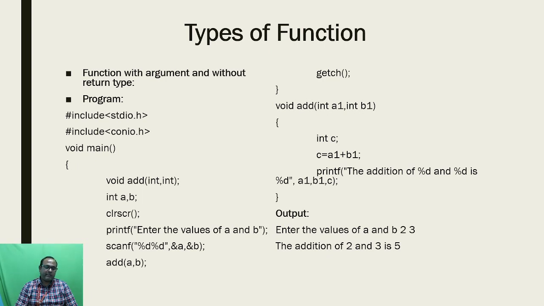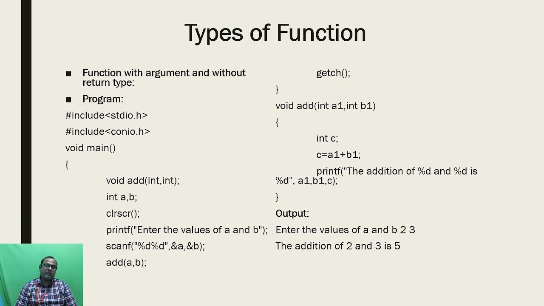While the control is reaching this add of a comma b, automatically that control will transfer to the function definition like void add of int a1 and int b1. Here I am mentioning the two arguments in this user defined function. Inside the user defined function I am using a local variable like int c. Finally c is equal to a1 plus b1.